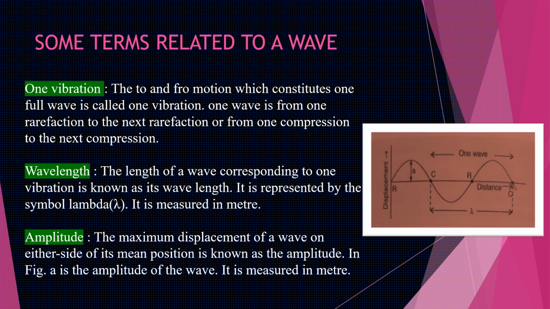The third one is amplitude, that is the maximum displacement of a wave on either side of its mean position is known as the amplitude. In the diagram you can see small a. Small a is representing the amplitude of the wave, that is the maximum displacement of the wave on either side of its mean position, and it is also measured in meters.